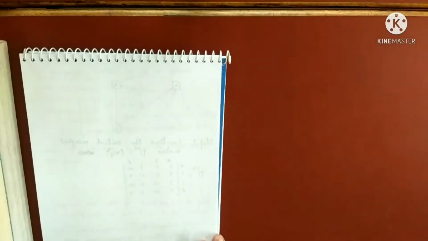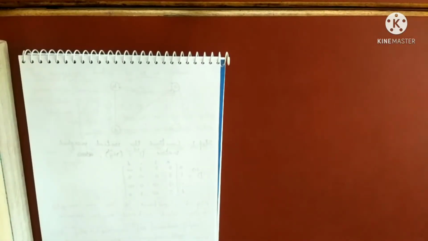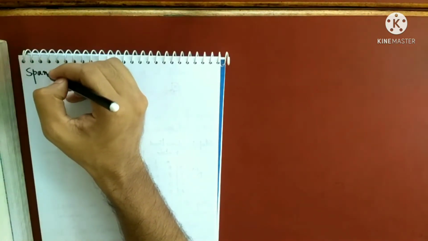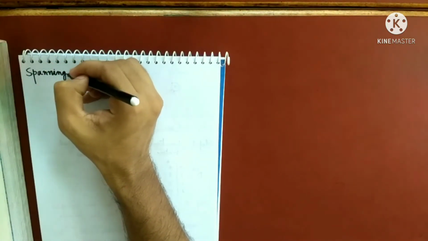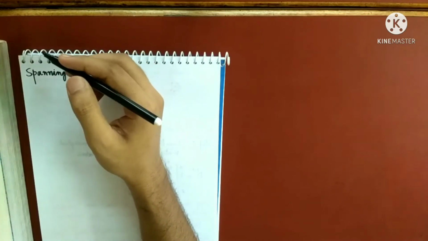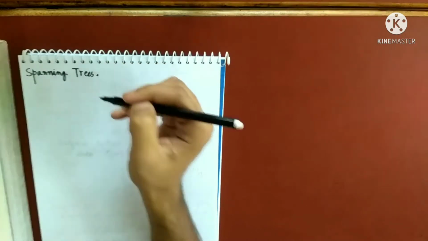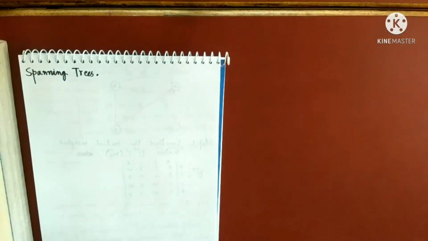So we are remaining with the last topic, what is called the spanning trees. I just want to introduce this, and then in the next class we can cover this also. So spanning trees. Again we are talking about something about trees. Try to understand my point.